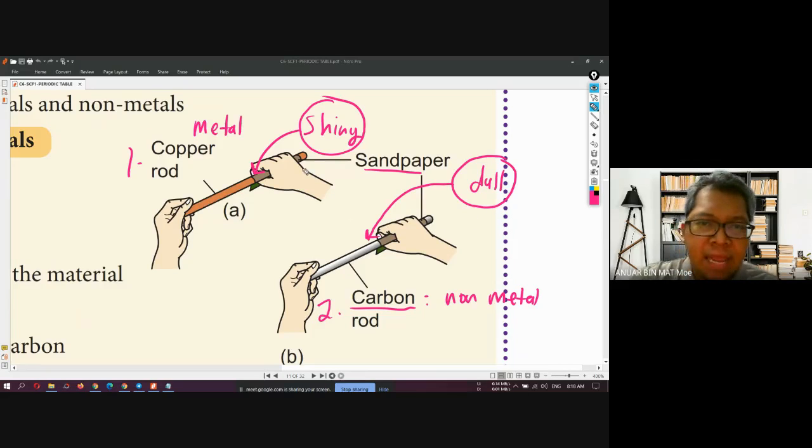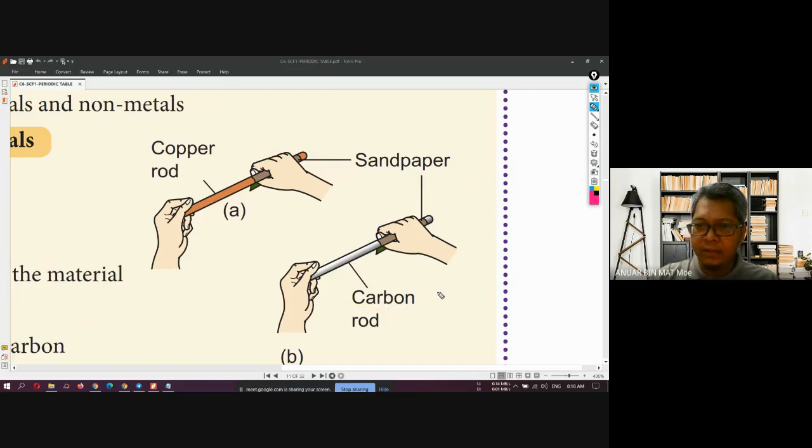Meaning this is the appearance of the metal: copper is shiny and carbon is dull. This is number one, the first characteristic of metal and non-metal. Can you understand this? Very straightforward, right? Okay, very good.